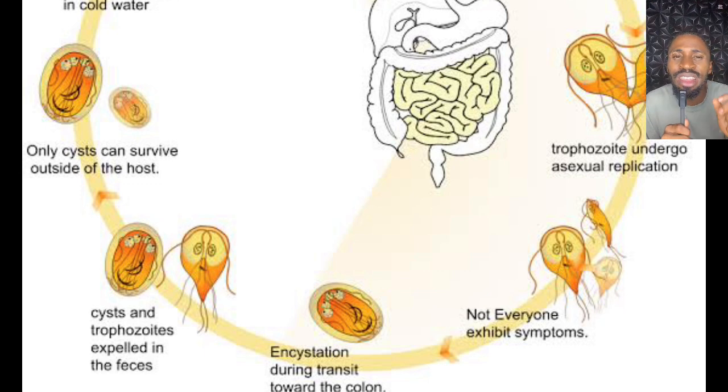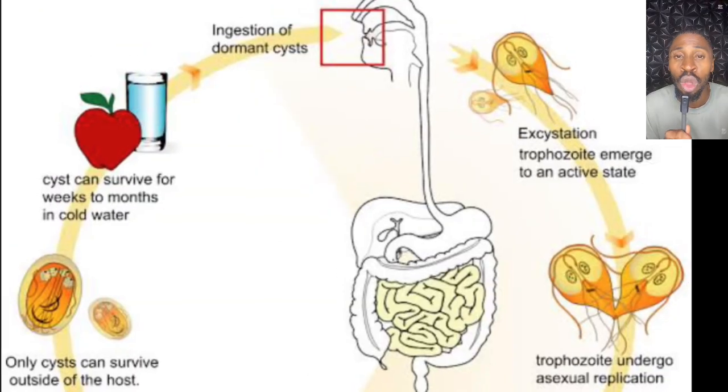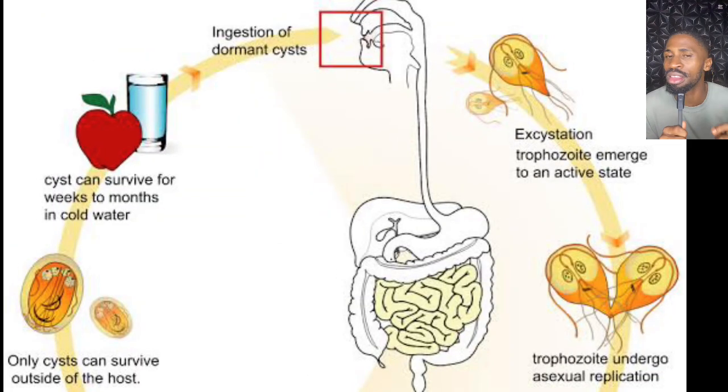But when it sees some digestive enzymes, what happens? It excysts. So it opens up in the small intestine, usually in the duodenum and the distal part of the ileum, and it encysts in the large intestine due to the harsh condition in the large intestine. Then when it encysts itself, what happens? It is passed out through the feces. It is passed out through the feces, and this double layer membrane stays in the feces until the host takes it in through the route we have talked about.